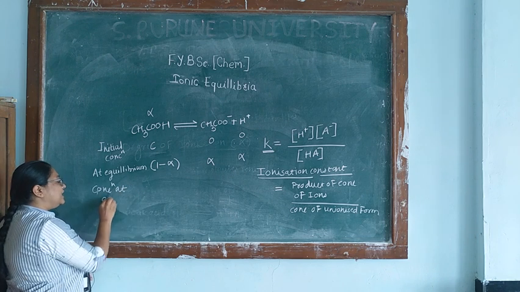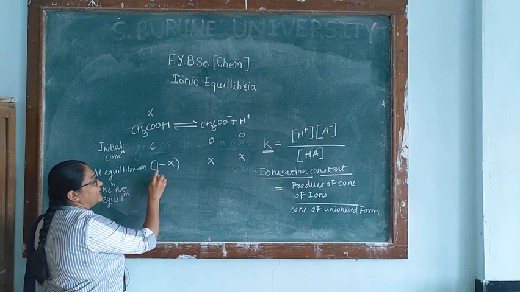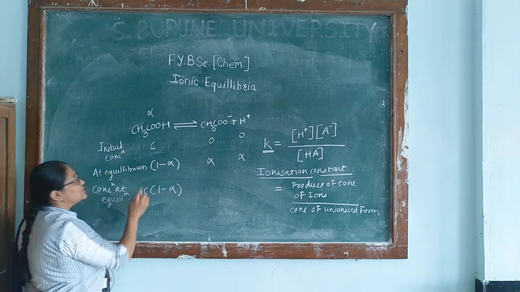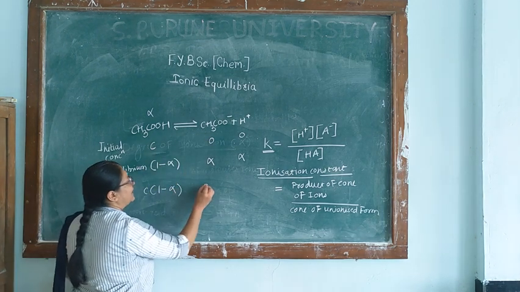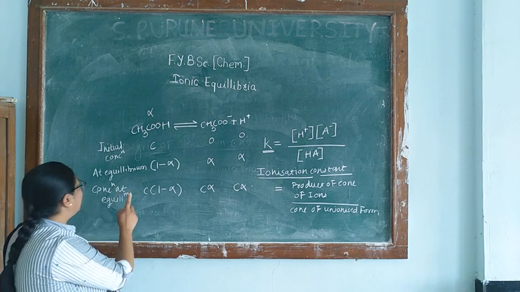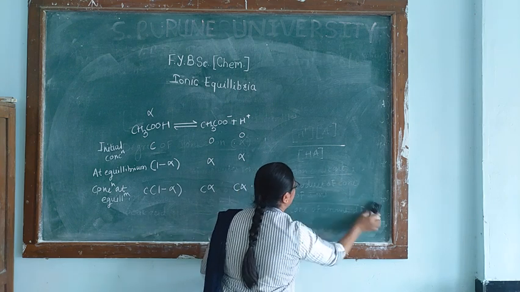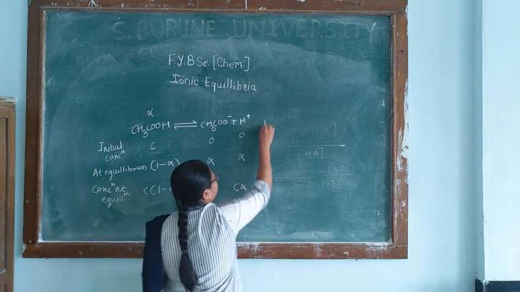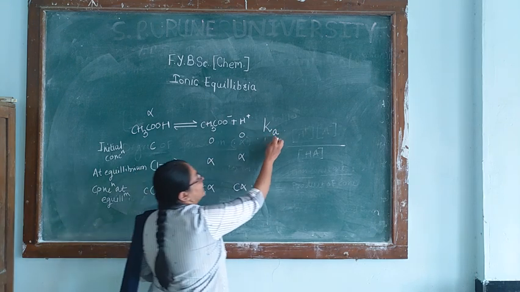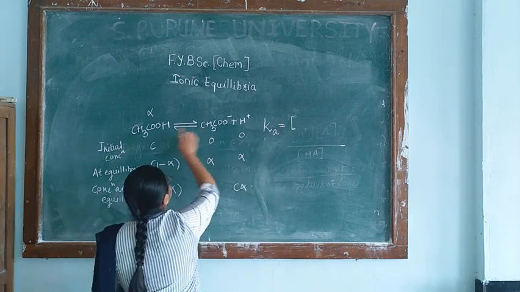Now, concentration at equilibrium: if we multiply these terms by the concentration, we will get the concentrations of the ionized and unionized forms at the equilibrium. Now let's calculate the ionization constant for this weak acid. As this is the ionization constant for an acid, we have the prefix A, Ka. This is equal to, from this ionization reaction,